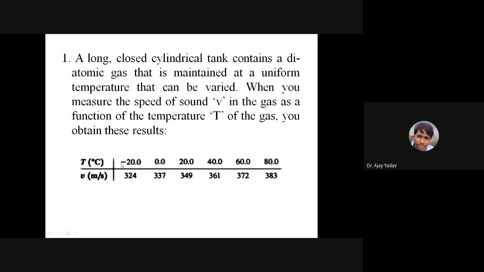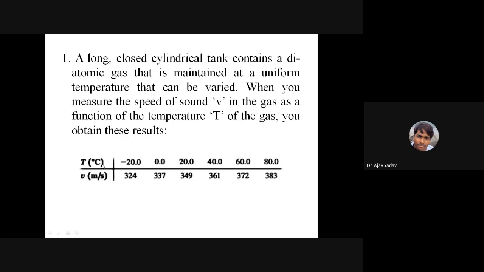When the temperature of the gas is minus 20 degrees Celsius, the speed of sound in the gas is 324 meter per second. When the temperature is 0 degrees Celsius, the speed is 337 meter per second.